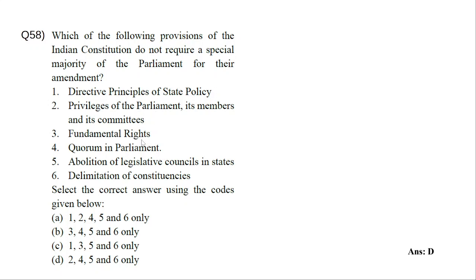And if you look at the quorum in Parliament, quorum in Parliament means how many people, in order for the session to take place, how many people minimum should be there? So that is also a very simple issue. It does not need a special majority. And abolition of legislative councils also does not need a special majority. And delimitation of constituencies is also not requiring special majority of the Parliament.